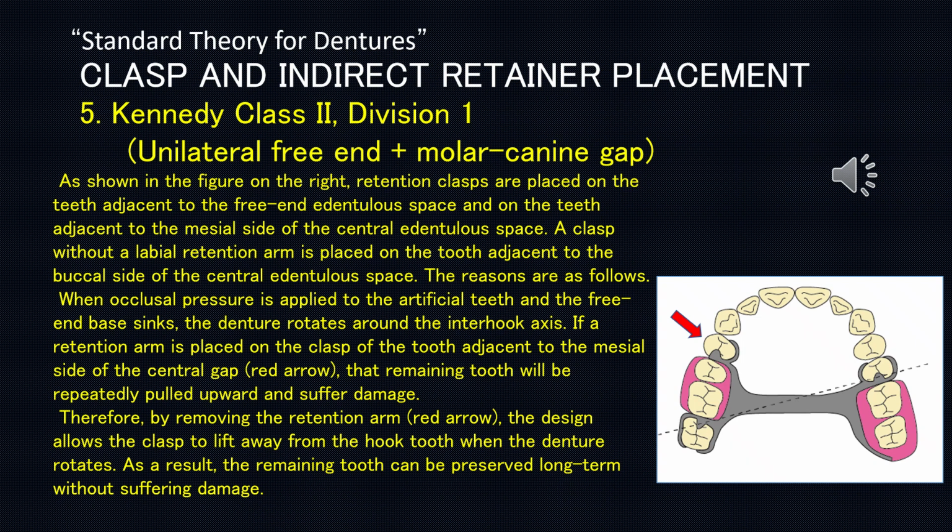When occlusal pressure is applied to the artificial teeth and the free end base sinks, the denture rotates around the interhook axis. If a retention arm is placed on the clasp of the tooth adjacent to the mesial side of the central gap (red arrow), that remaining tooth will be repeatedly pulled upward and suffer damage. Therefore, by removing the retention arm (red arrow), the design allows the clasp to lift away from the hook tooth when the denture rotates. As a result, the remaining tooth can be preserved long-term without suffering damage.